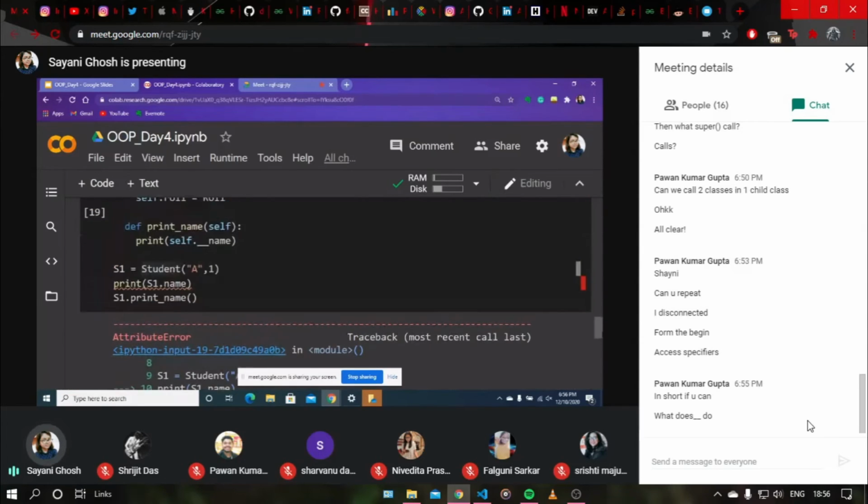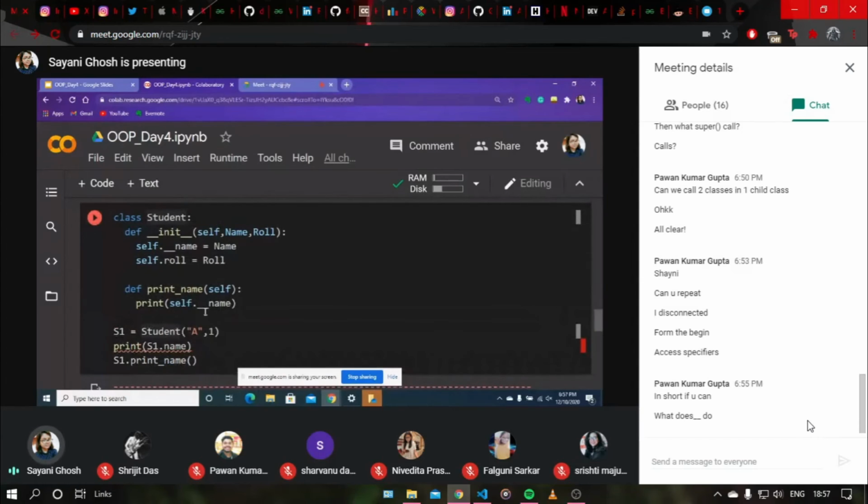So our data is secure, but if we need to access the data, we have to define a user defined function, a class method, suppose print name, and inside the function we will indirectly print the name of the current object, that means self.name. Just remember, you need to put the double underscores in both places, or else you will get an error, because then the attributes will not be the same.